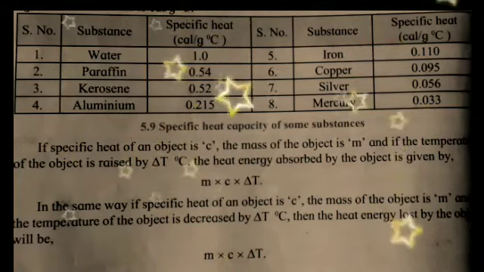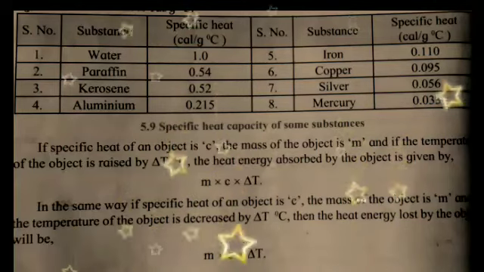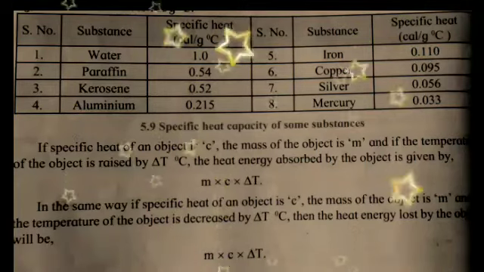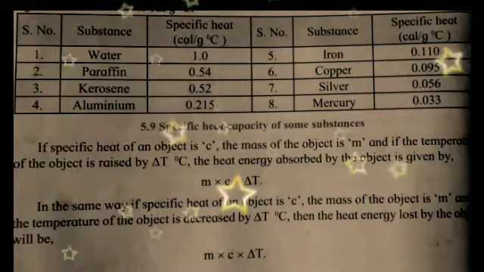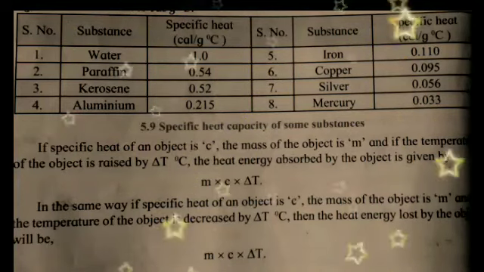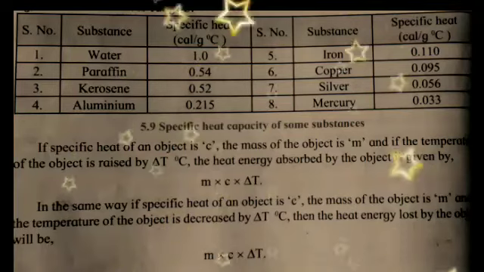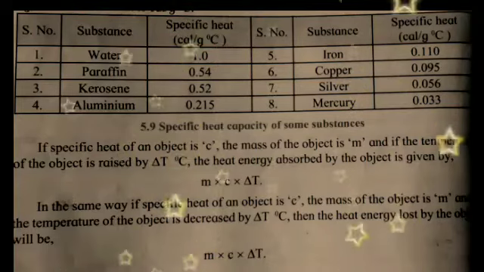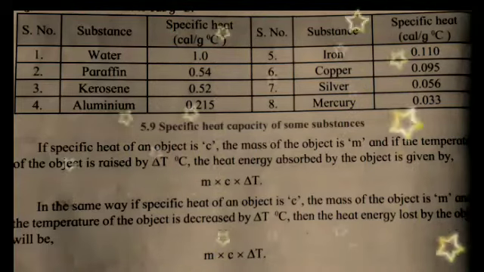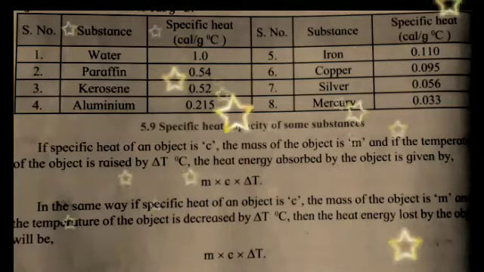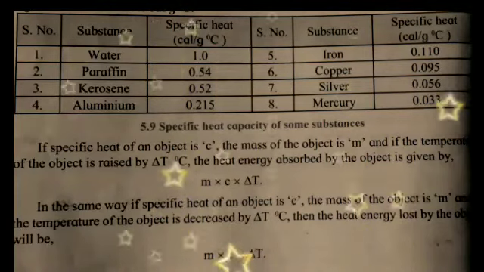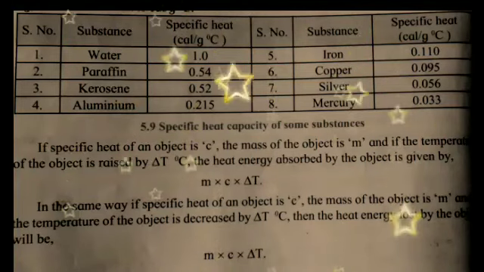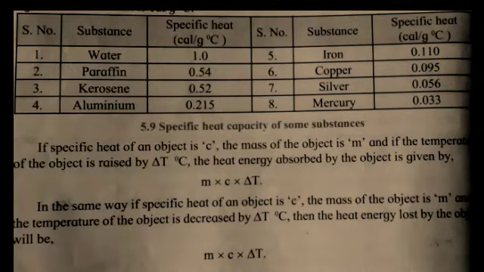Then, if the specific heat of an object is C, the mass of the object is m, and the temperature of the object is raised by delta T, the heat energy absorbed by the object is given by m into C into delta T. In this way, if the specific heat of an object is C, the mass of the object is m, and the temperature of the object is decreased by delta T degrees Celsius, then the heat energy lost by the object will be m into C into delta T.